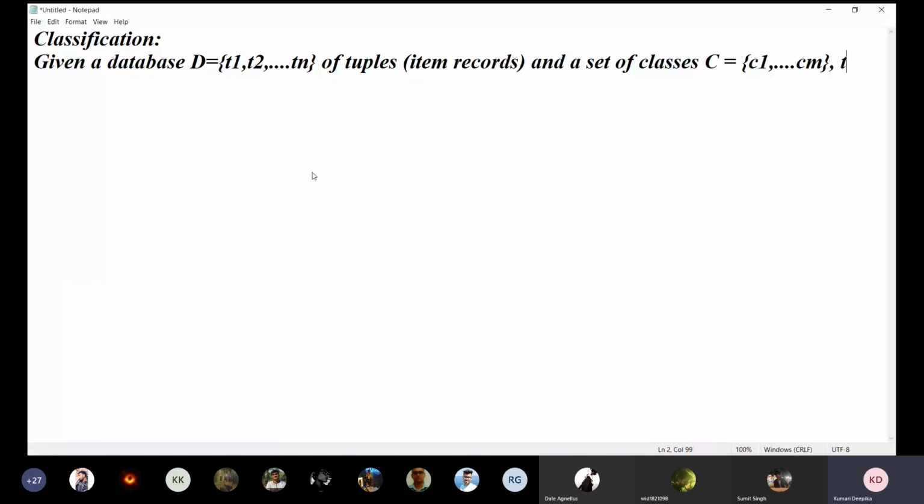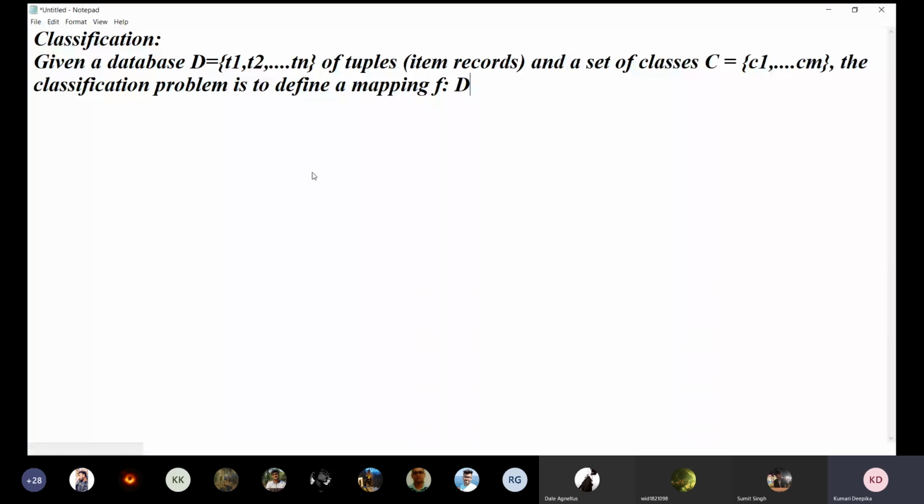So the classification problem is to define a mapping, a function from D, that is the database D having the tuples, the item records T1, T2, Tn, to C, which records map to which class.